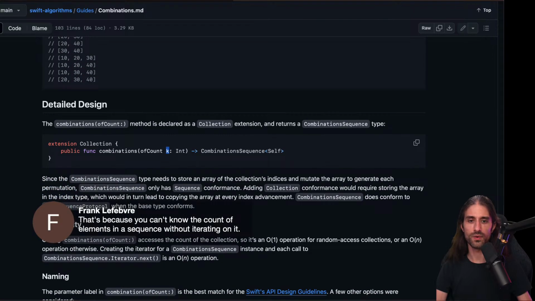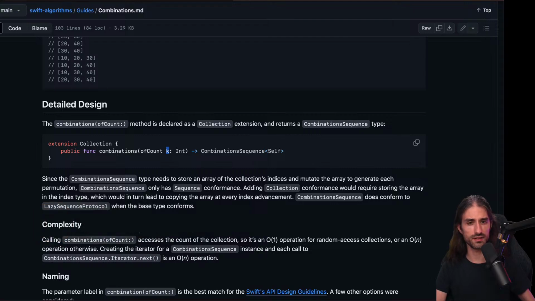Okay, so because it's a sequence, if you want to know its count, yes, that I agree. With a sequence, you can't know its count without iterating on it. Actually, sequences in Swift can even be infinite. If you iterate over the sequence and it ends, you can know its count. But I'm wondering, is the property count defined at the sequence level?